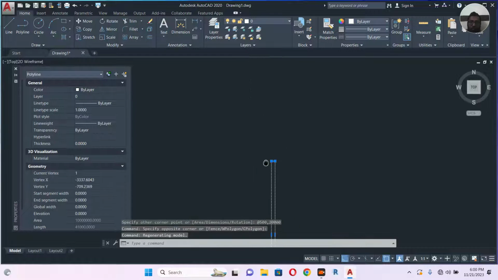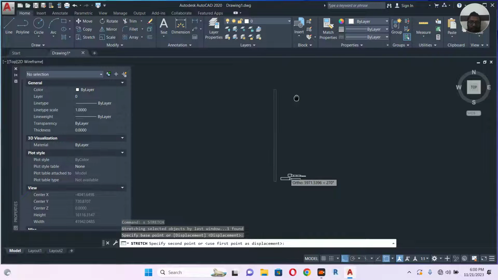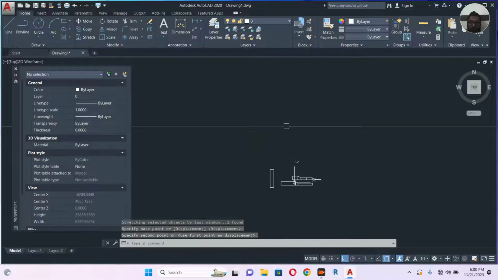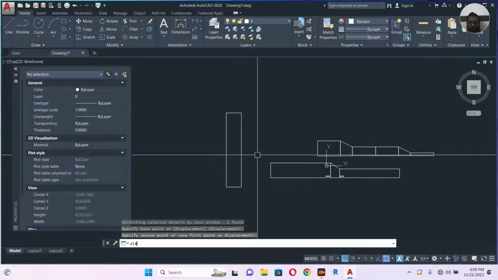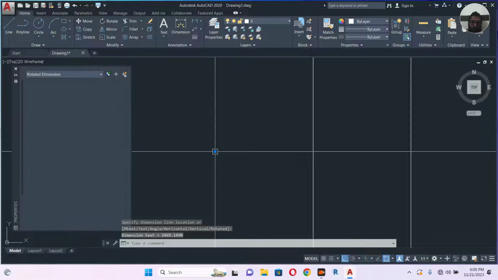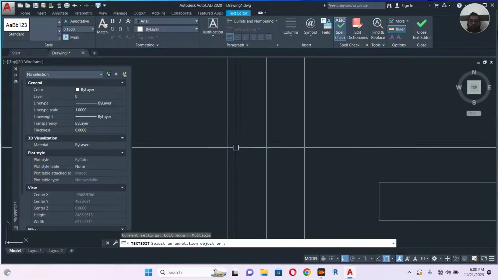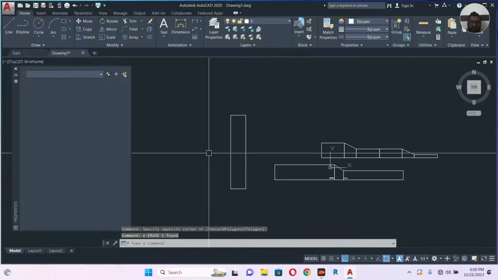So, oh, it has become big. Let's make it smaller. I don't want it that much. I think I do type 20 maybe. Yeah. So now no need for the measurement, just leave it.